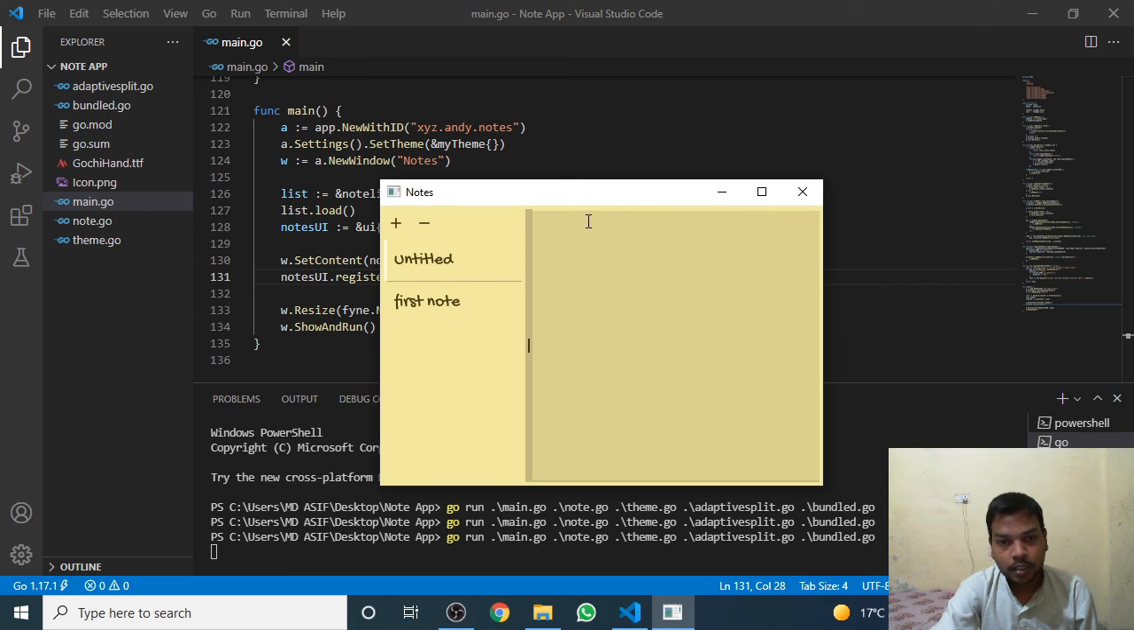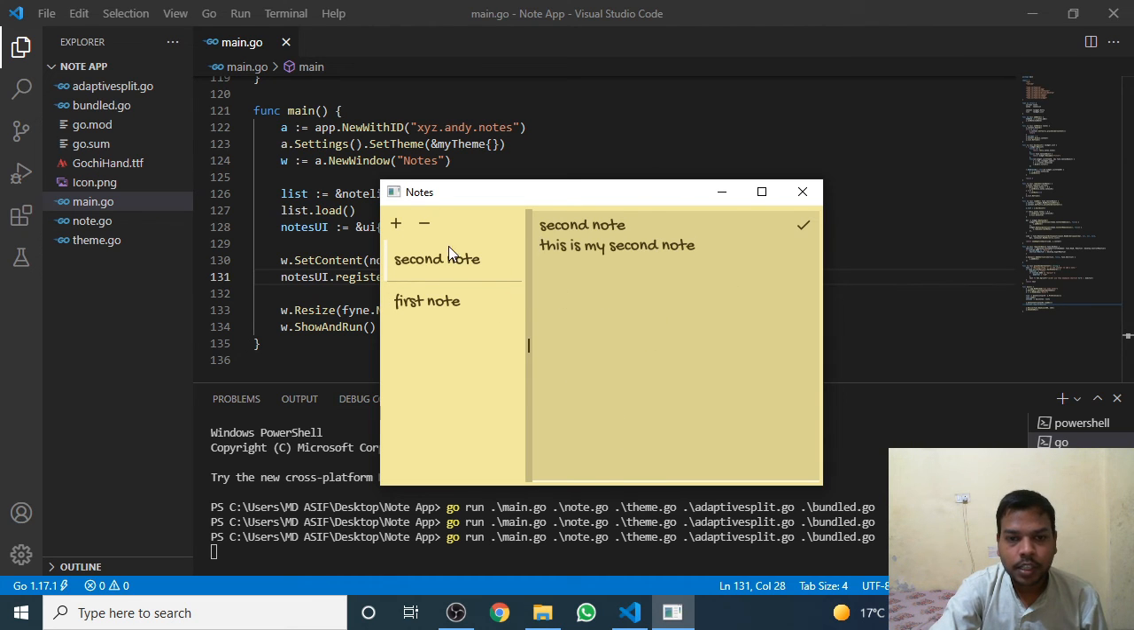It's untitled. I am writing second note, and inside it, in the multi-line entry box, I will write this is my second note. Okay, everything is clear till here.